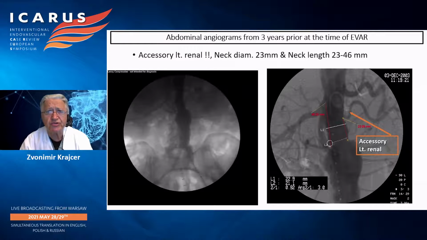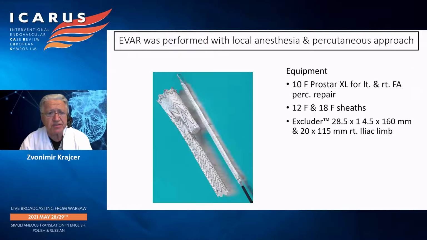In his abdominal angiogram 3 years prior, at the time of his EVAR, we can see here on the right-hand side, as far as measurements are concerned, the distance from the right renal to the origin of the aneurysm was 46 millimeters, and from the accessory left renal to the aneurysm, it was slightly over 23 millimeters, which we thought was sufficient to have a good seal if we intended to preserve the patency of the left accessory renal artery. The procedure was done under local anesthesia and percutaneous approach with a Gore Excluder stent graft.